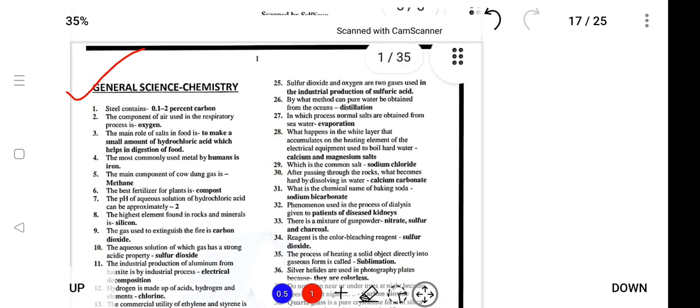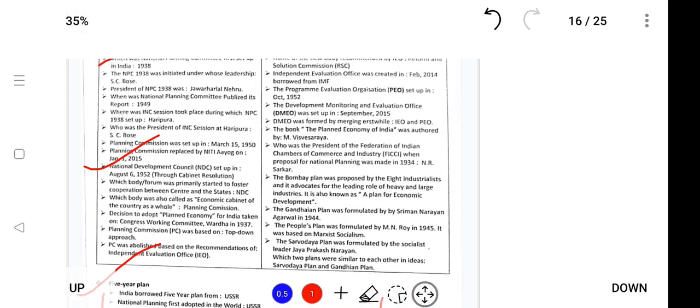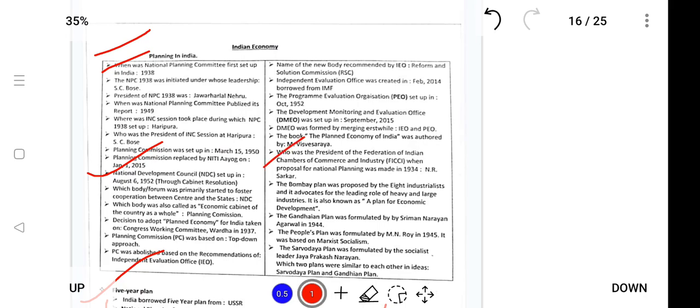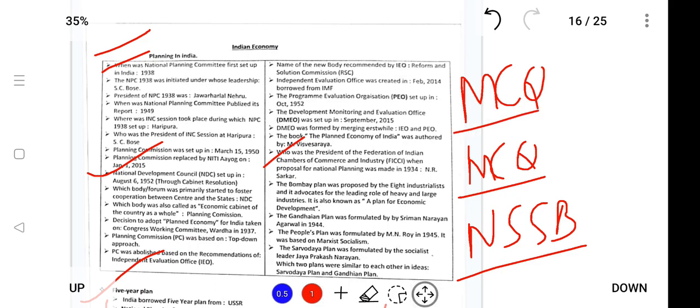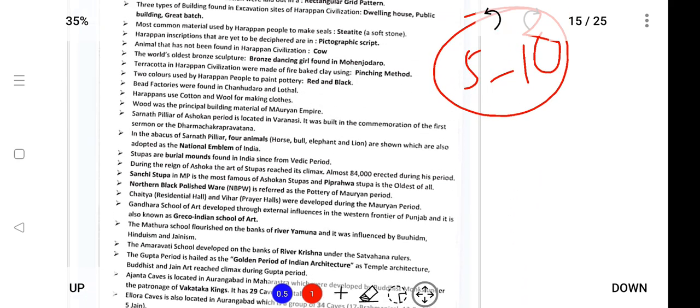Next is chemistry. Chemistry will also be provided like this. Next is Indian economy. Indian economy will also be in question format, small questions with answers, that is MCQ oriented, multiple choice question oriented. Don't get confused that the NSSB exam will be provided only in MCQ format, not NBSC mains format, only MCQ. So you'll be doing a lot of MCQ, so the exam material is MCQ oriented.